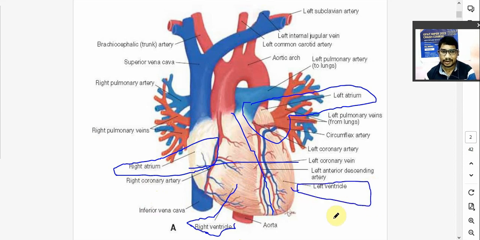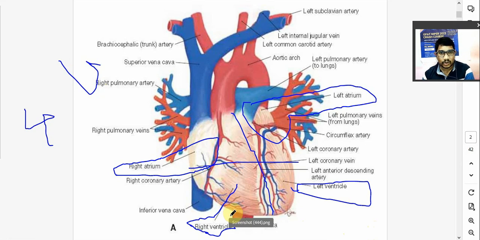So basically there are four parts of your heart. There are four, okay, chambers in your heart. So heart is nothing but the hollow muscular organ which pumps the blood throughout the body. It has four chambers. इसमें क्या है कि चार chambers होते हैं. So there are four chambers. What are these? Two auricles or atrium and two ventricles are there. Okay, so left auricle, right auricle, then right ventricle, left ventricle, like that.